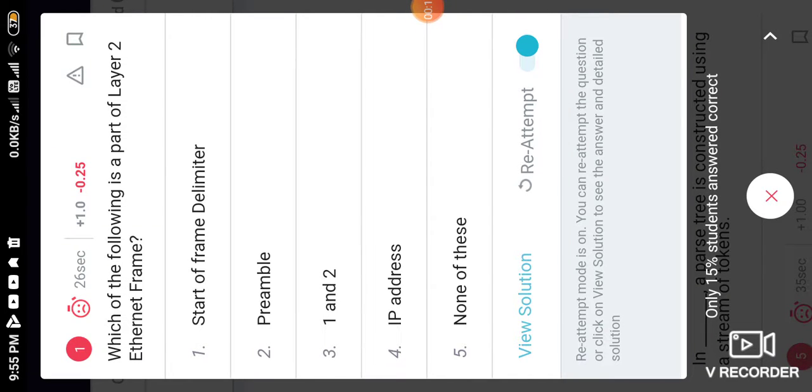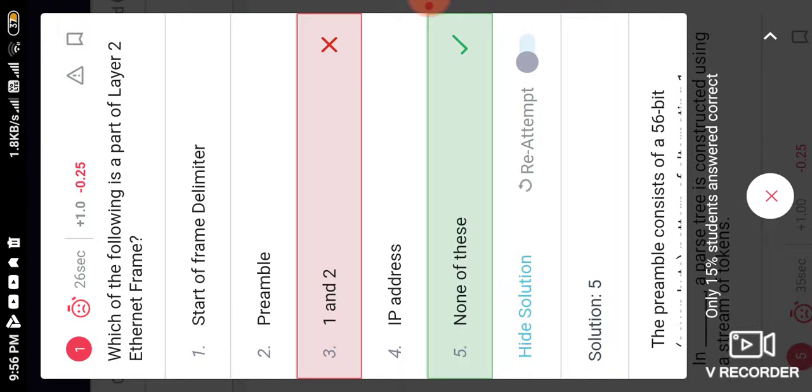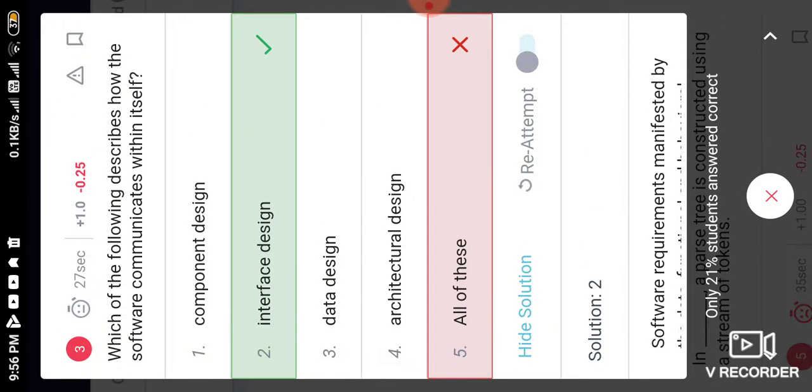So the first question is: which of the following is the part of layer 2 Ethernet frame? None of this. Now the next question: which of the following describes how the software communicates within itself? Interface design is used to communicate within itself.